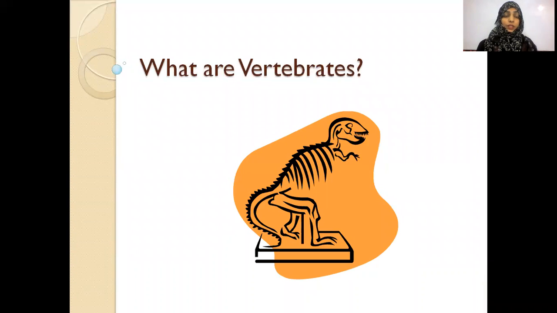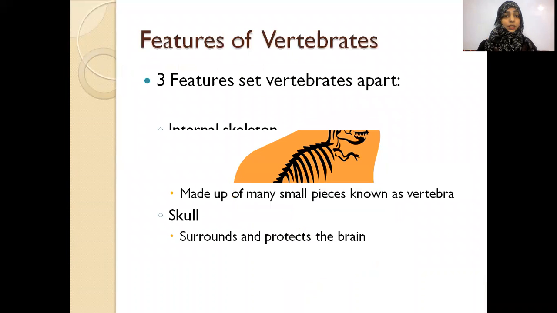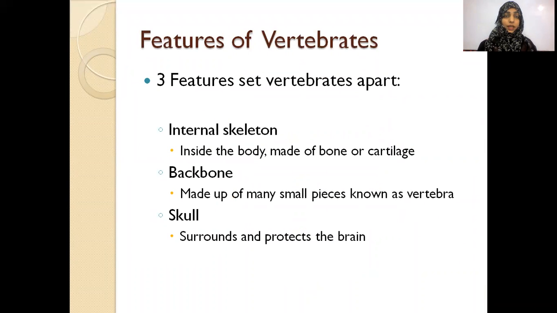What is a vertebrate? I hope you remember that in our second unit, we learned that the living beings which have a backbone are called vertebrates. In this lesson, because we are discussing animals, the animals which have a backbone, an internal skeleton system, are called vertebrates.